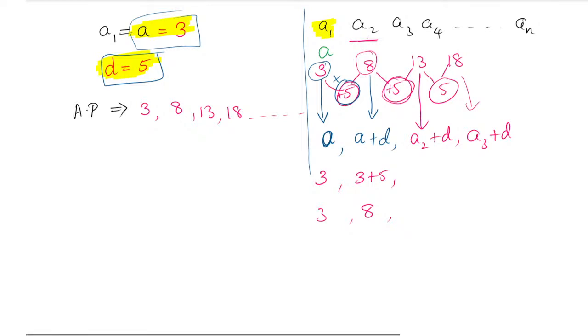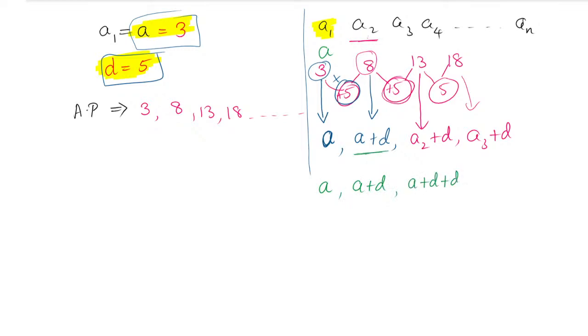Okay, so when you are doing the derivation, just see here, we will go with the letter A only. Here it is A, the second term will be A plus D, the third term will be A2 plus D. A2 is nothing but A plus D. So A plus D plus D, because this D I have written as it is. A2 value is A plus D. Here only we have what? So I will rub this number.